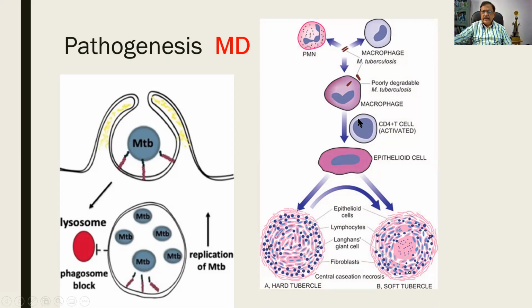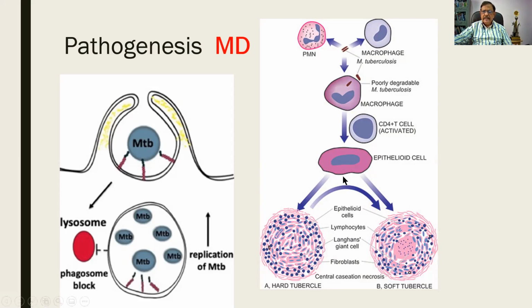But there are other cells, the CD4 cell or the T helper cell, which is activated. And after this, you find the macrophage is converted into an epithelioid cell. An epithelioid cell is nothing but a modified macrophage. In this one, there is very little phagocytic activity and it is quite harmless.